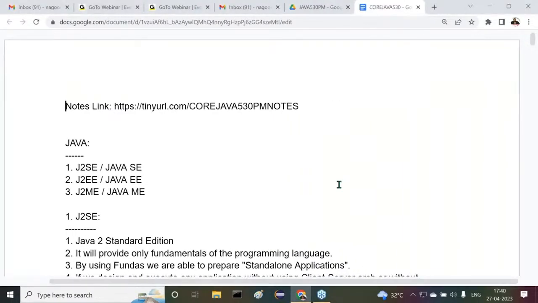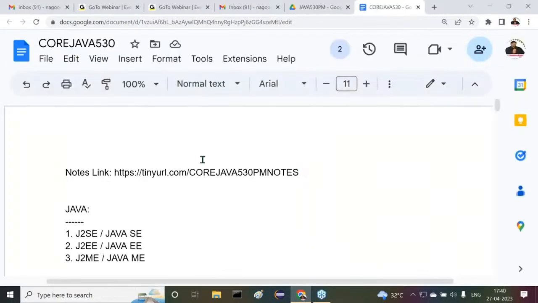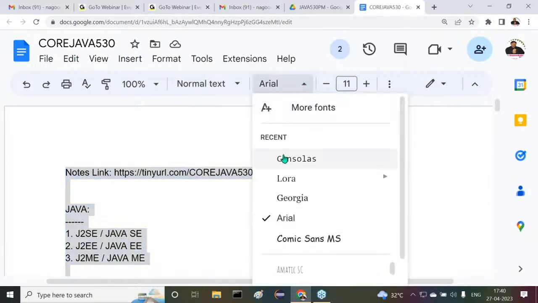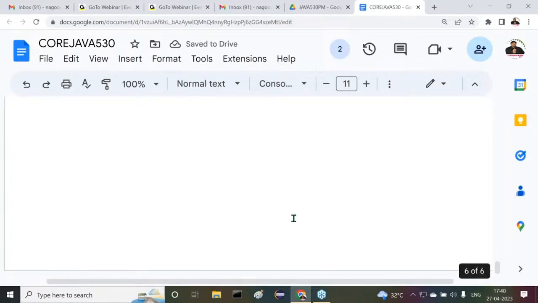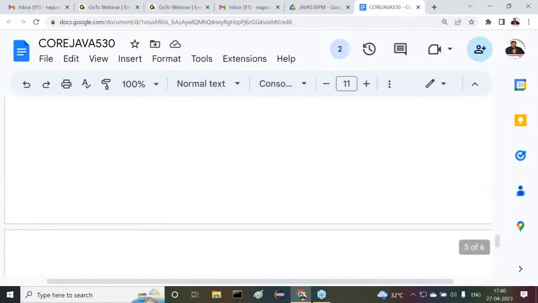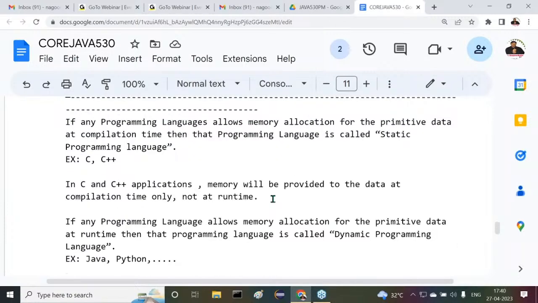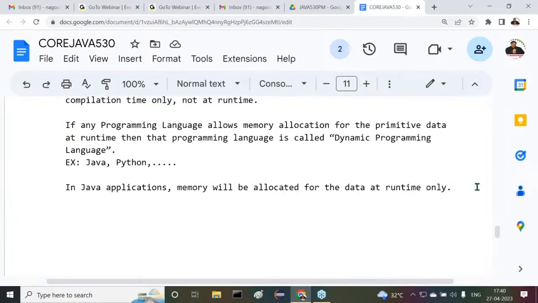Right, sir. In the last session, what we completed in the last class was the differences between Java and others. The topic we started in the last class.